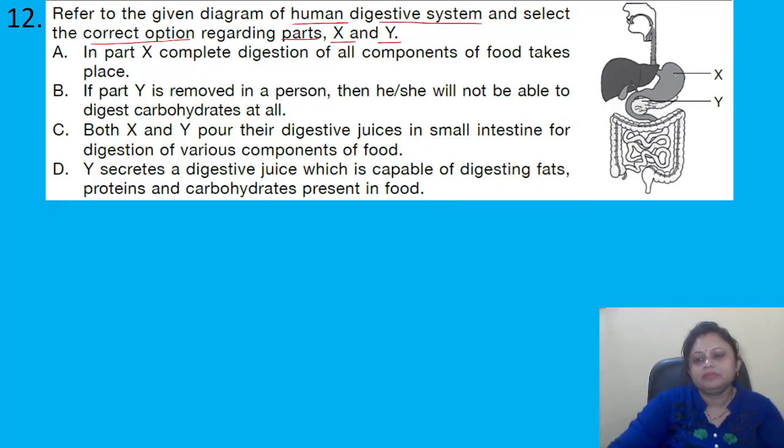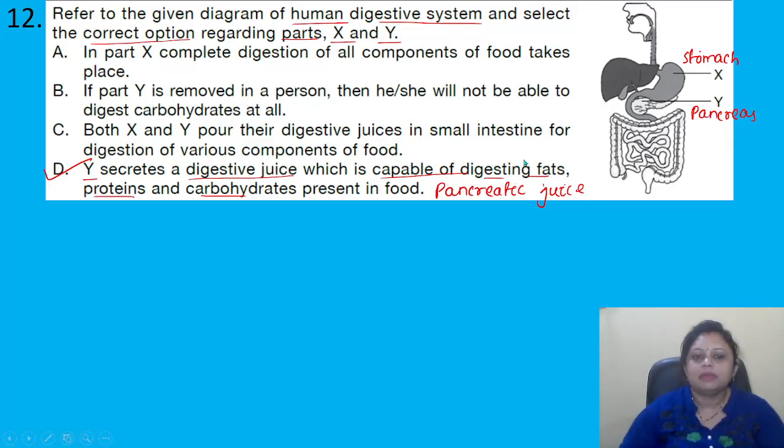So here, X is the stomach and Y is the pancreas. Now, which one is the correct option? The correct option is option D. Y, that is the pancreas, secretes digestive juice which is capable of digesting fats, proteins and carbohydrates present in the food. Do you know the name of the juice that the pancreas secretes? The name is pancreatic juice.